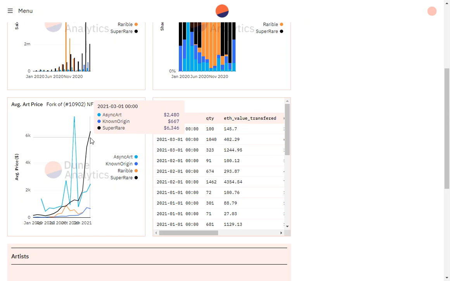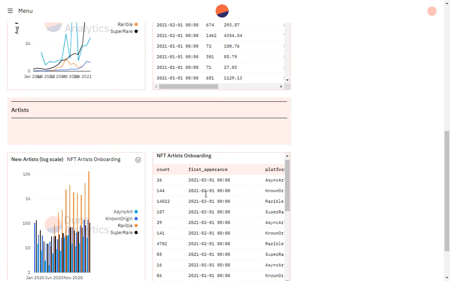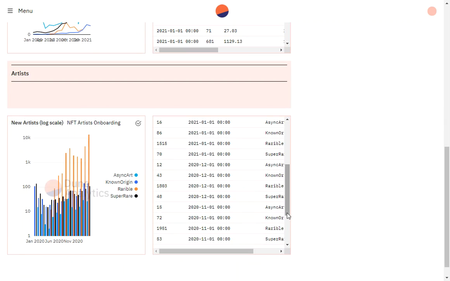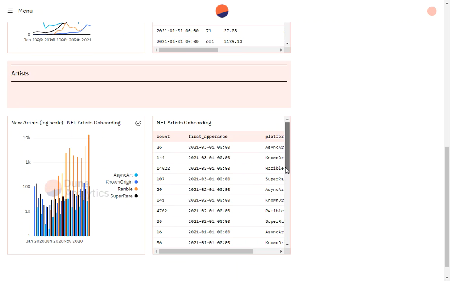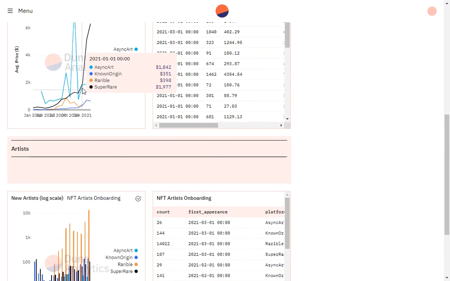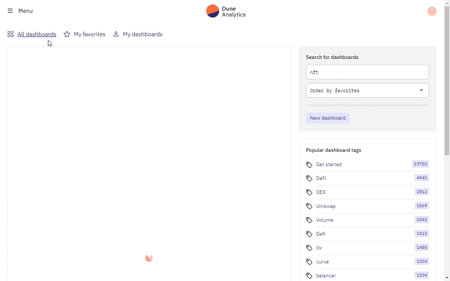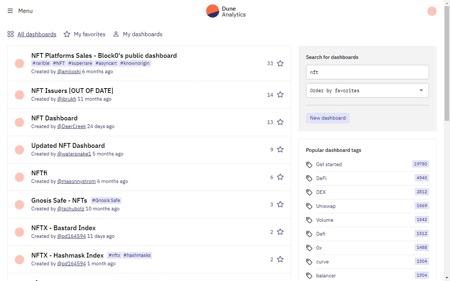You can see Super Rare, it looks like Async Art was the spot, but now Super Rare is trending up. You just get a lot of different information, artists onboarding, like where the new artists are popping up. So there's a lot of interesting information that you can find from these different tools. Now I'm going to go check out this, it's still in NFTs, but let me get out of NFTs.